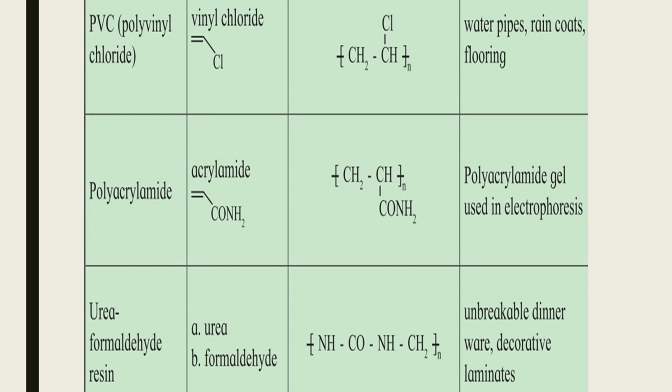Monomers used for this are urea and formaldehyde. The structures are as shown in figure. Urea formaldehyde resin is used in unbreakable dinnerwares, decorative laminates, etc.